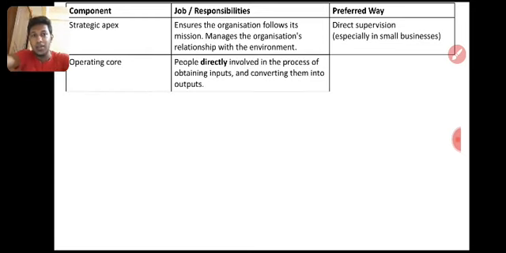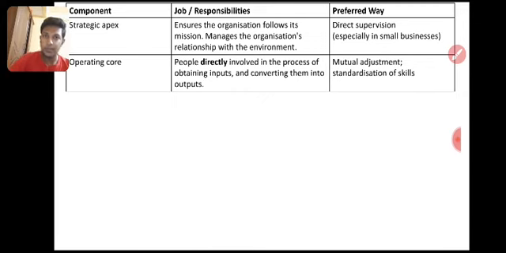Then the operating core, so people directly involved in the process of obtaining input and converting them into output. Then mutual adjustment and standardization of skill, so experience of producing the goods, and having interpersonal skill with the customer. So those are the ways to increase the operating core.